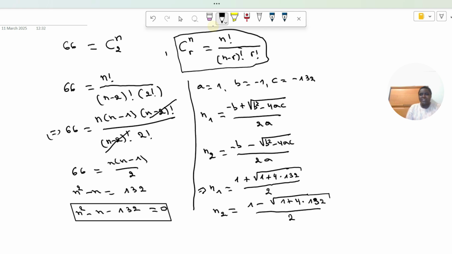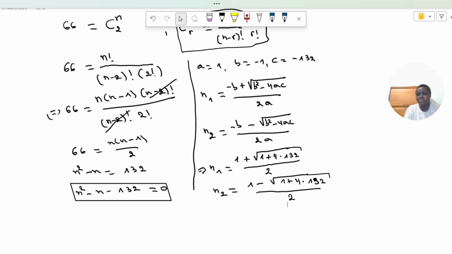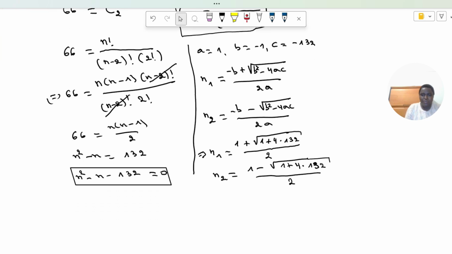So I'm not going to compute this one, but you can compute this square root, and the final values will be n1 equal to 12 and n2 equal to minus 11. And this minus 11 has to be rejected. Why do I reject this one?